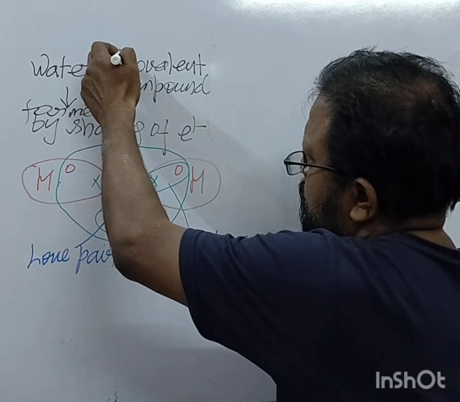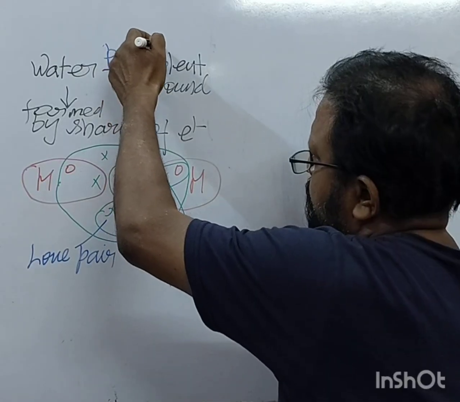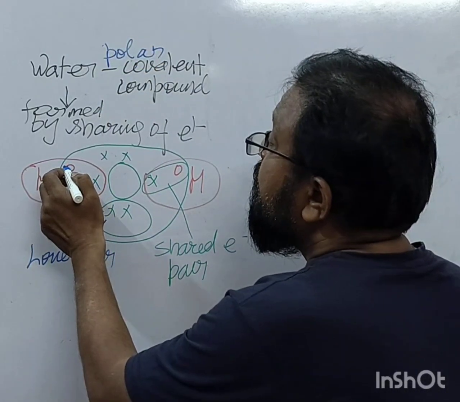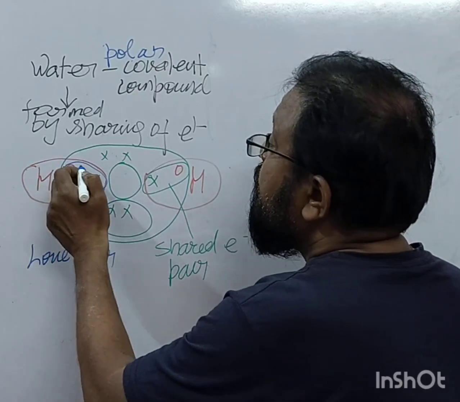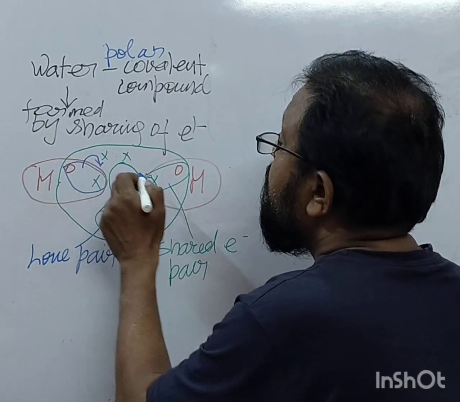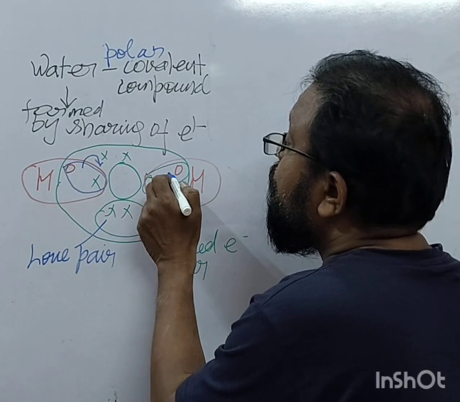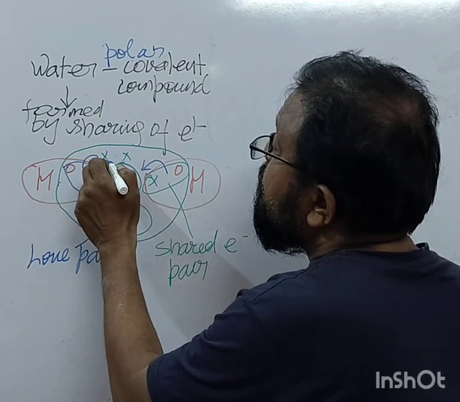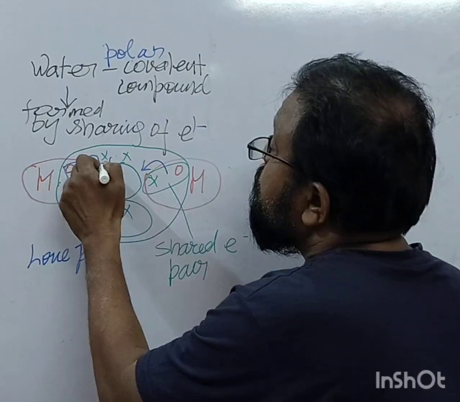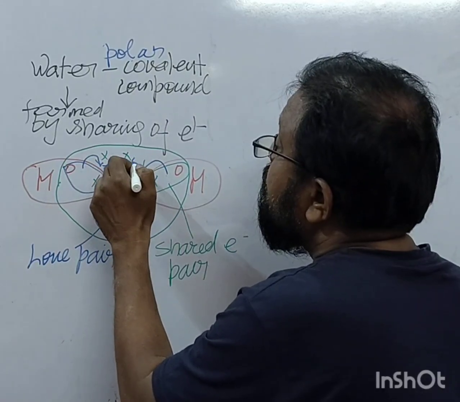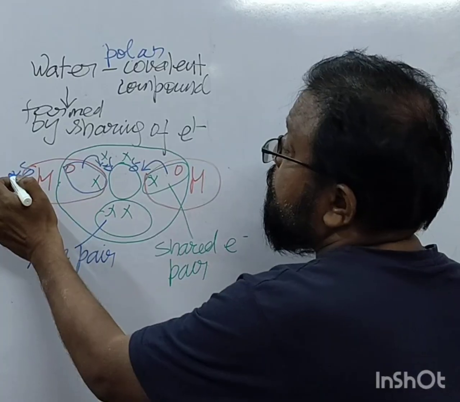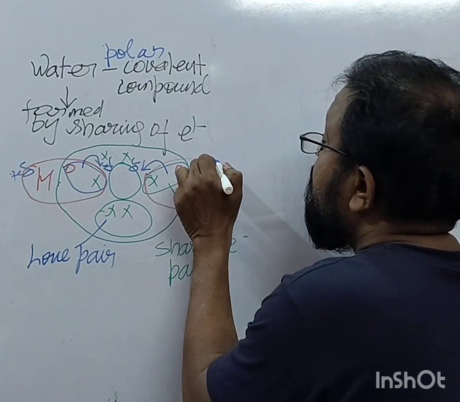Sorry, polar covalent compound. Polar means this shared electron pair slightly shifts towards this side, and this shared electron pair slightly shifts towards this side. So oxygen gets partial negative charge and hydrogen gets partial positive charge, right?